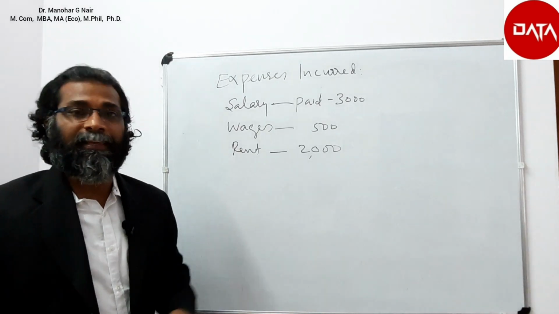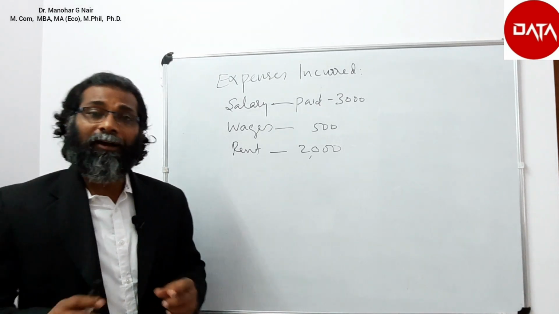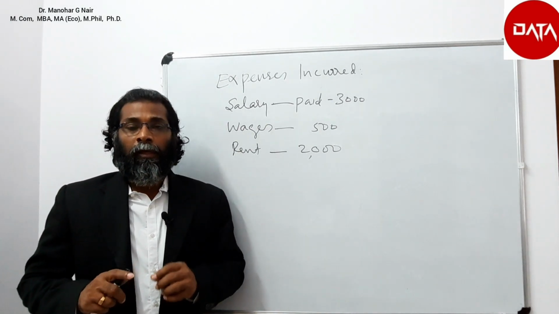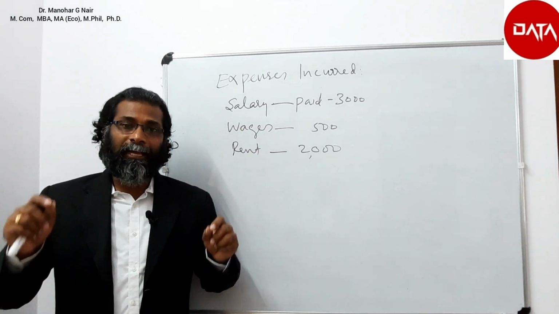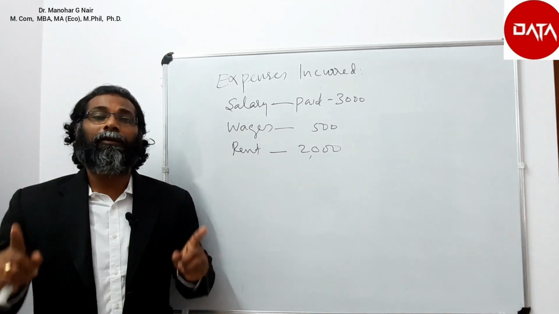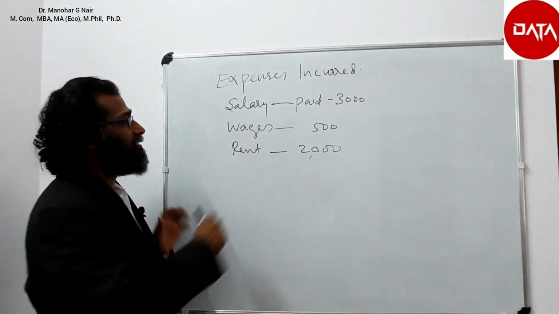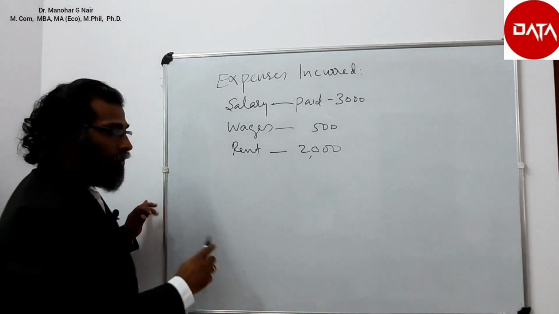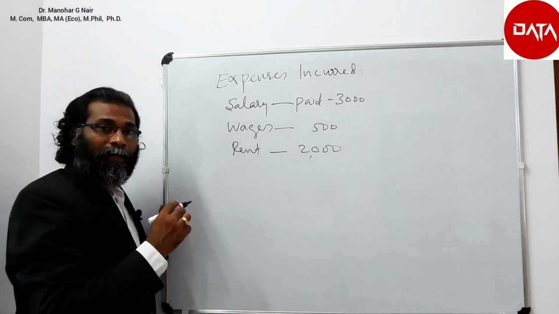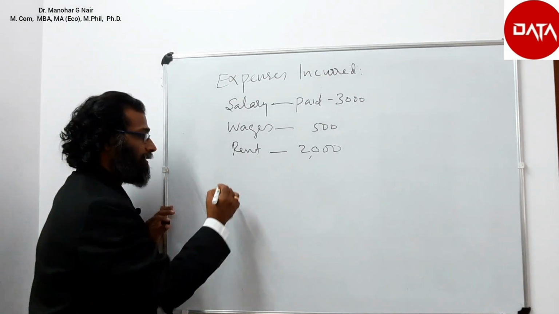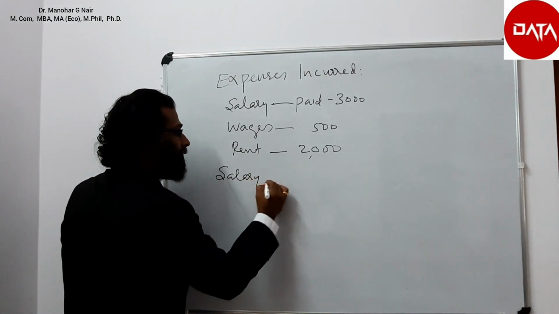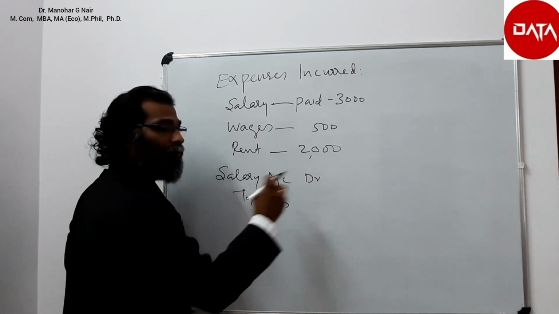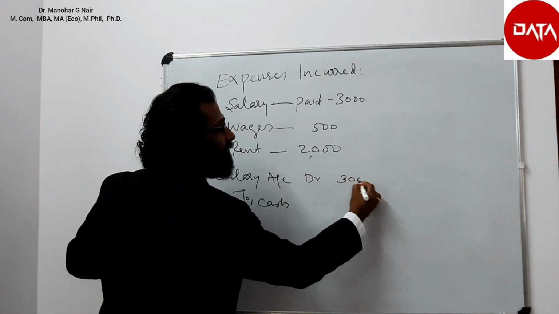Suppose any expenses are incurred, then we have to adopt the nominal account rule. What is the nominal account rule? Debit all expenses and losses and credit all incomes and gains. Suppose salary paid, wages paid or rent paid. So, debit all expenses and losses, salary account debtor to cash. Credit what goes out? Cash goes out. Value 3,000.